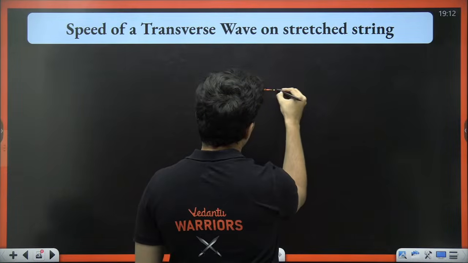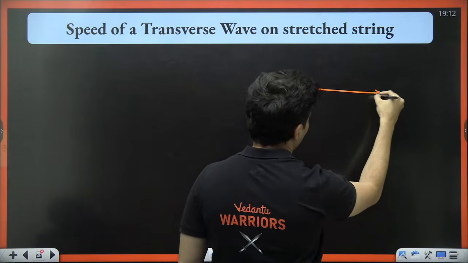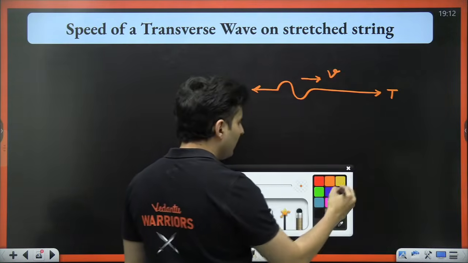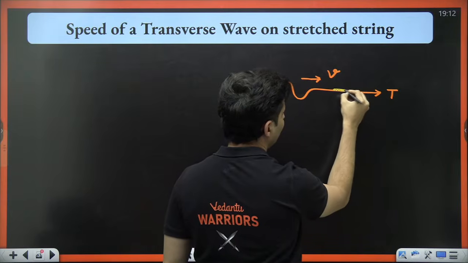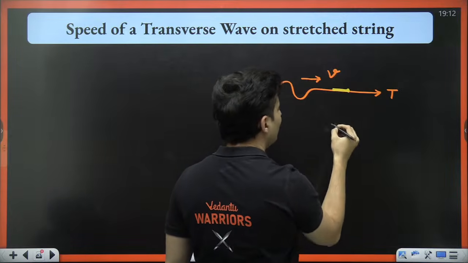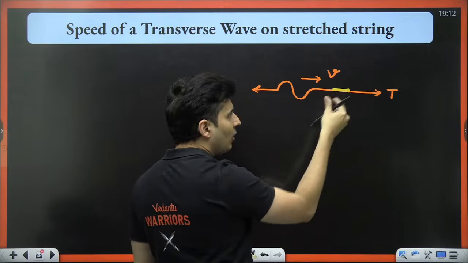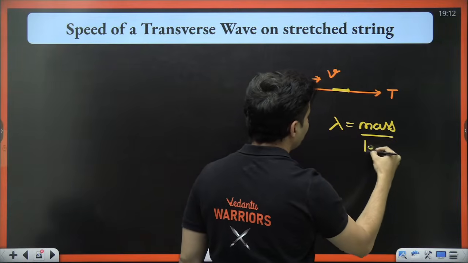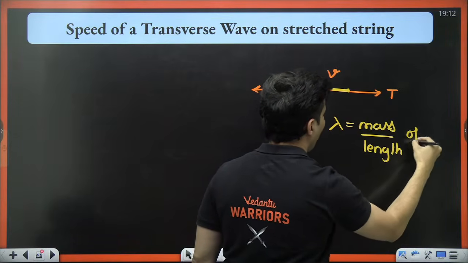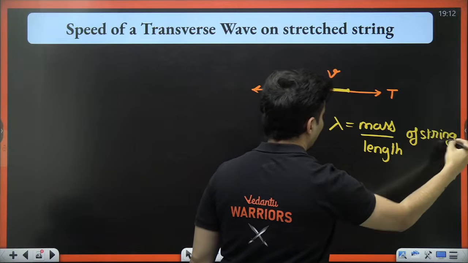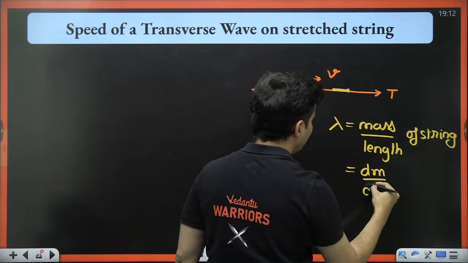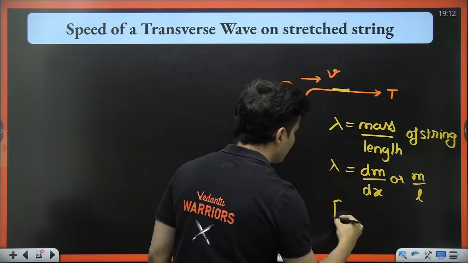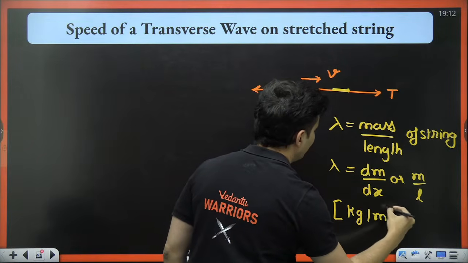You take a string, stretch it, and you will see if there is some kind of a tension, the wave will be traveling with certain speed, and that string has a property called, if you take 1 meter of length of the string, how much mass is there? That is lambda, which is the mass per unit length of the string, which is also dm by dx, or just mass per unit length. That is lambda. It is usually expressed in kg per meter.